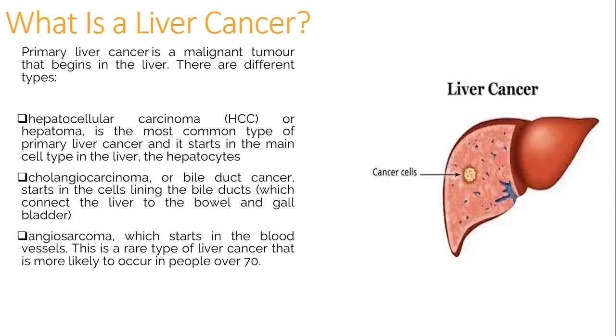What is liver cancer? Primary liver cancer is a malignant tumor that begins in the liver. There are different types. The first one, hepatocellular carcinoma or hepatoma, is the most common type of primary liver cancer, and it starts in the main cell type in the liver, the hepatocytes. The second type is cholangiocarcinoma or bile duct cancer. It starts in the cells lining the bile ducts, which connect the liver to the bowel and gallbladder. The third is angiosarcoma, which starts in the blood vessels. This is a rare type of liver cancer that is more likely to occur in people over 70.